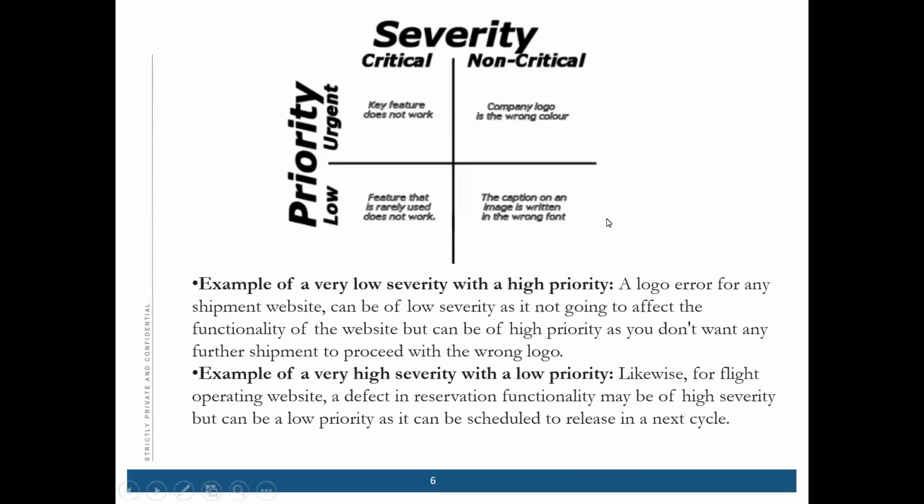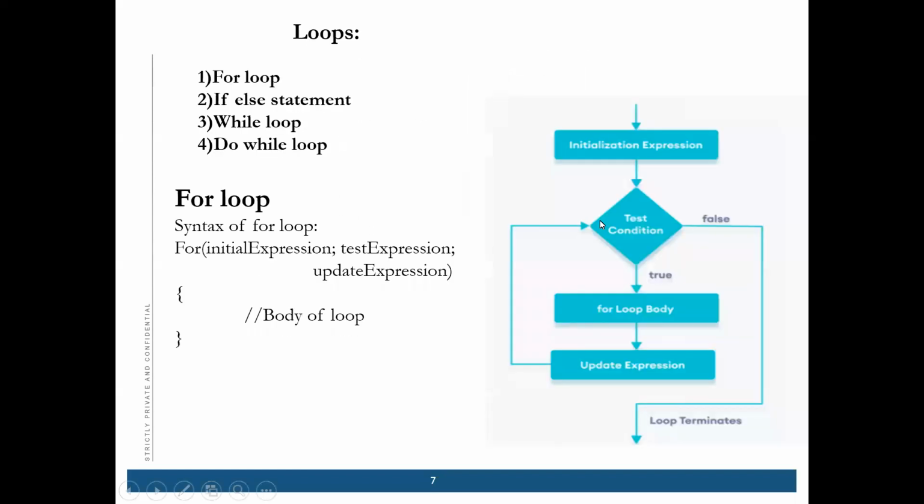Okay, so after this we have loops. We have 4 types of different loops here: for loop, if else, while loop, and do while loop. So for loop, yes. One minute, anyone? Chavi, the second one is if else statement. I think it's not a loop, right, Chavi? It's a statement, right?